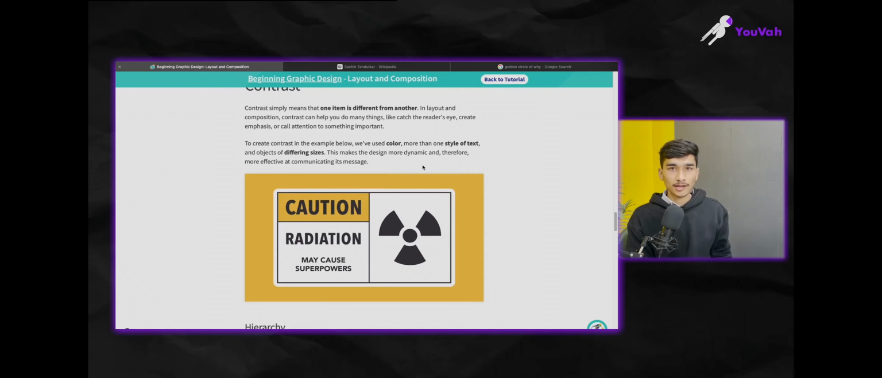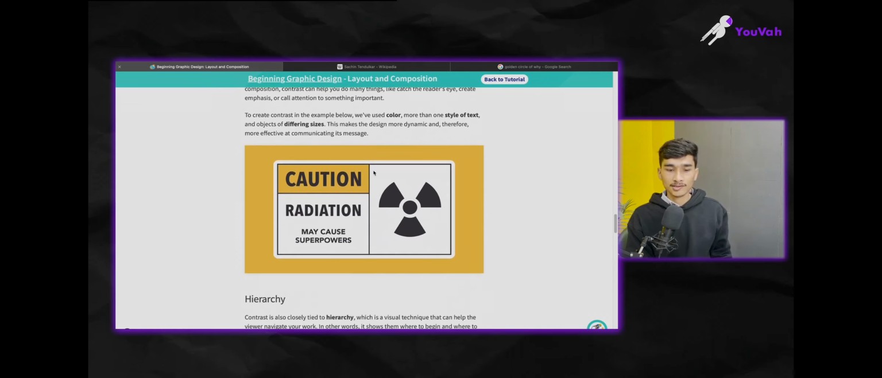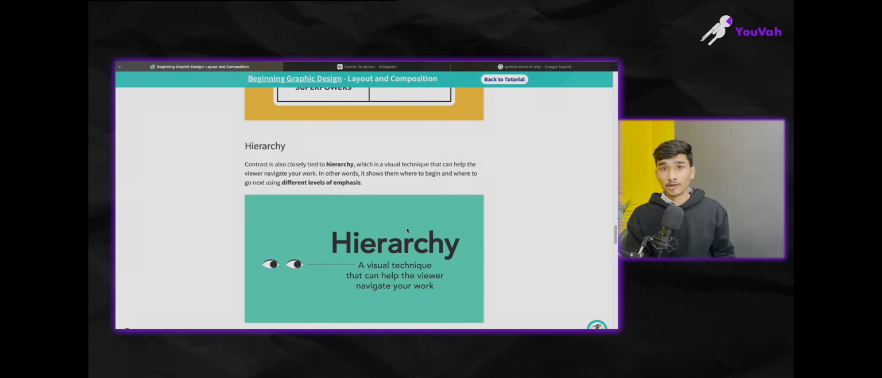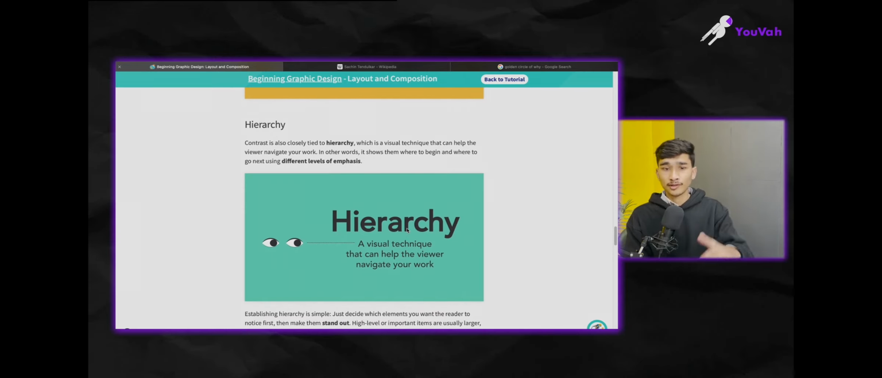Then contrast we already heard, and you can see an example of contrast. See, caution is highlighted in yellow. Radiation may cause superpowers. This is not a joke. This is again a warning kind of thing, and then the icon. And you can see color theory also, which we have discussed. If anything contains radiation, it is highlighted in yellow, and this kind of symbol is used. All right. You can pause if you want to read it.